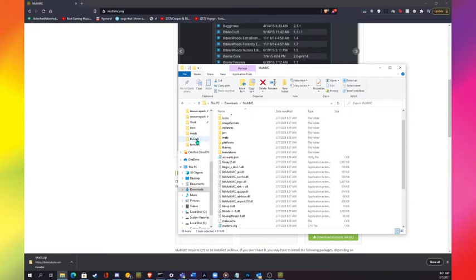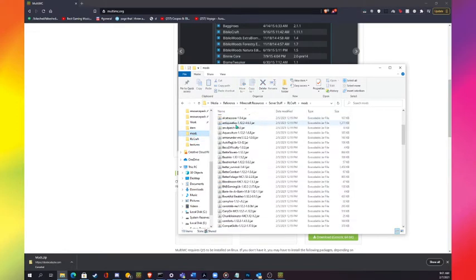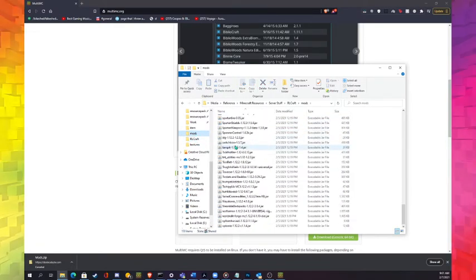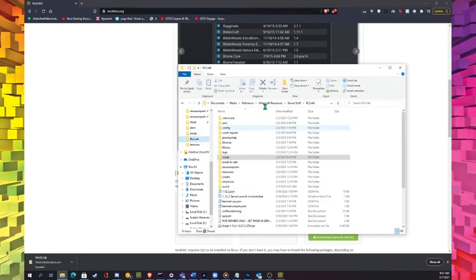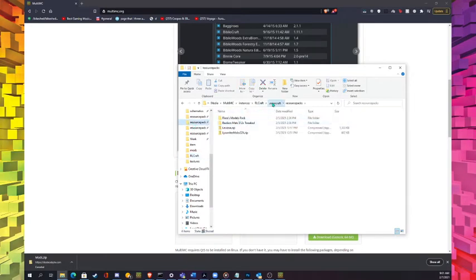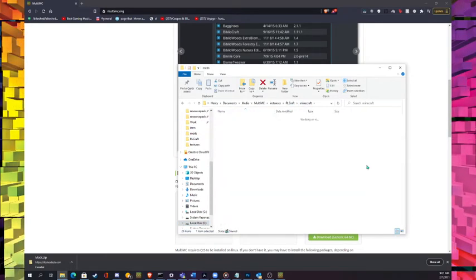Because in here, I actually have the zips already.